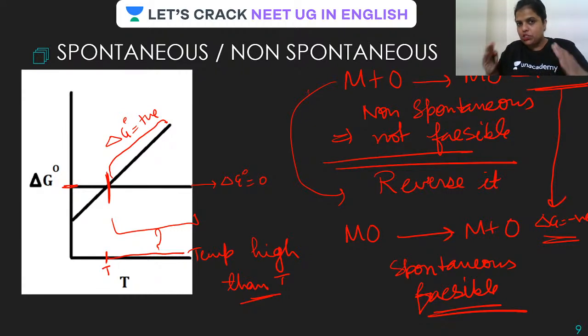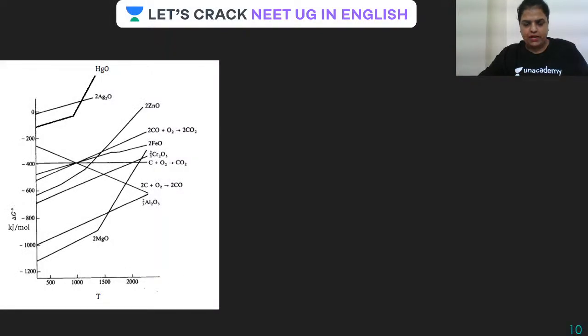Okay, so delta G positive, non-spontaneous. Delta G negative, spontaneous. So you have to just look at that. Done? Okay. Now guys, you can say that this is also going to decide the feasibility.